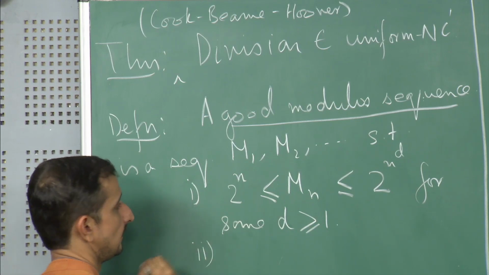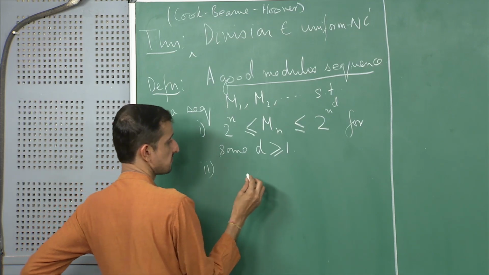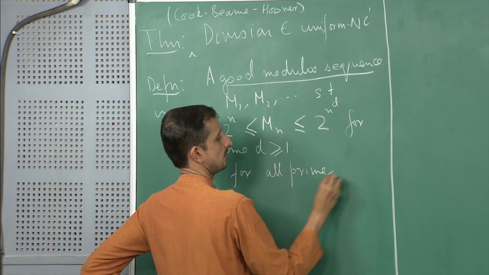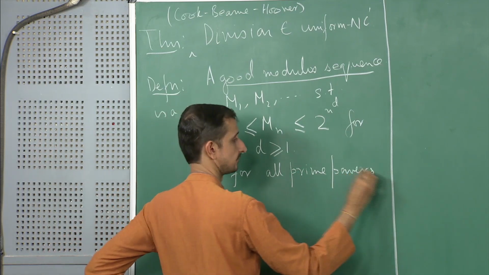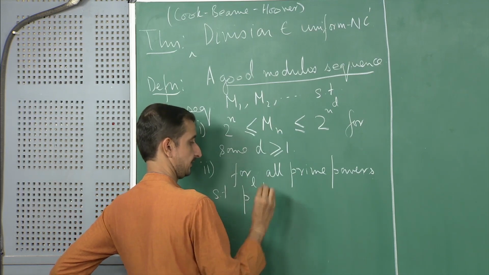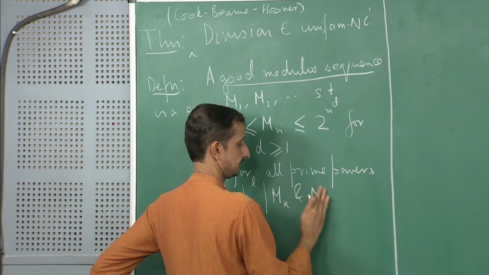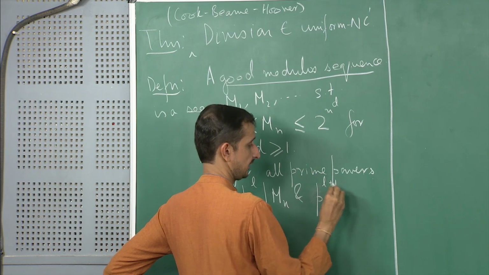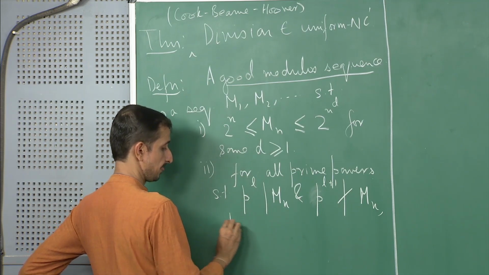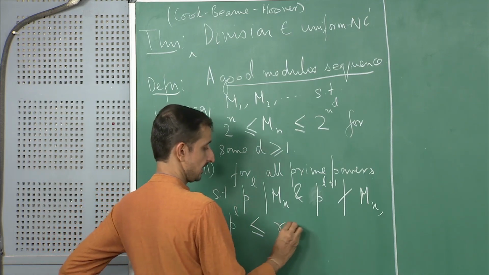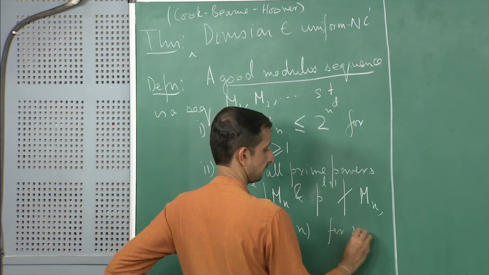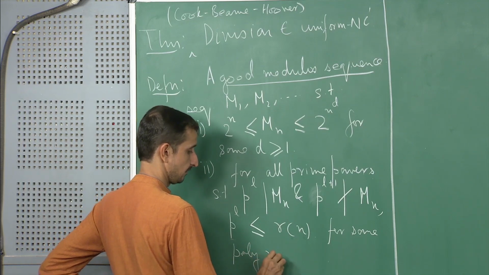d greater than or equal to 1, and the second property is that for all prime powers such that p raised to the power l divides Mn and p raised to the power l plus 1 does not divide Mn, p raised to the power l is at most r of n for some polynomial Rn.